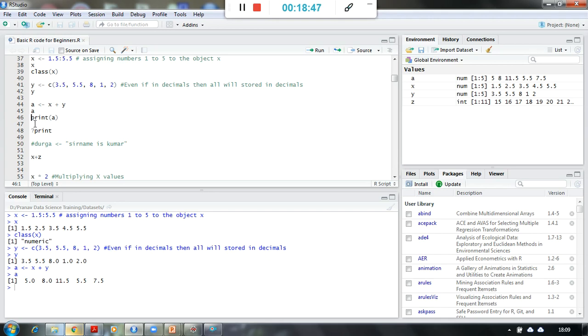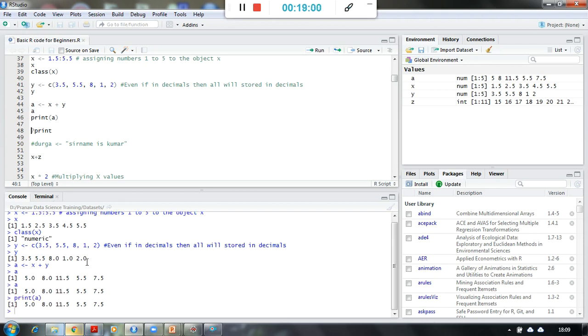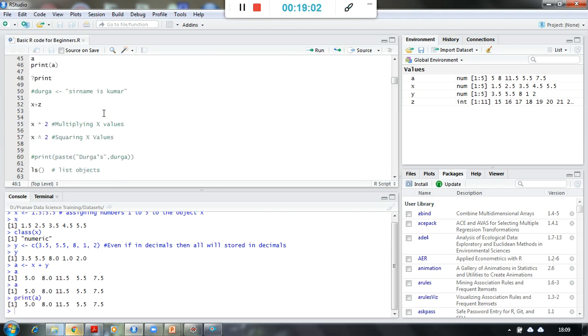And now I can print it into the console by simply saying the variable name, that is a. I'm executing the line number 45, you can see, and I can even print it. So both ways I can have it in console to see it.